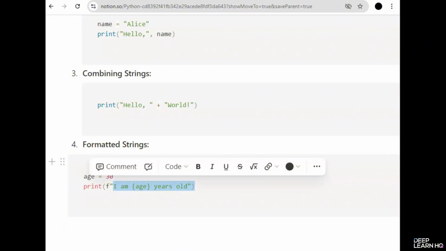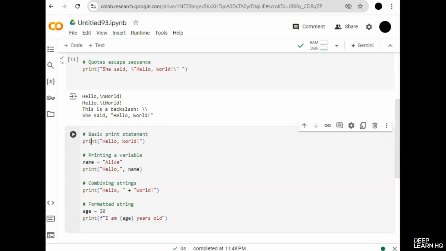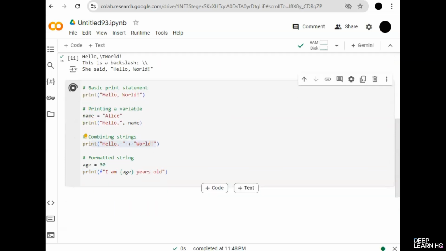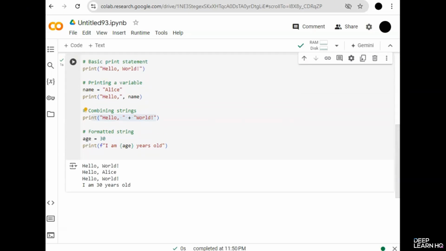So now let's run these on Google Colab and test them. So it has a basic print statement followed by printing a variable, combining strings and formatted string. So when you run it, you'll see hello world printed first, and then hello Alice, hello world, and I am 30 years old.